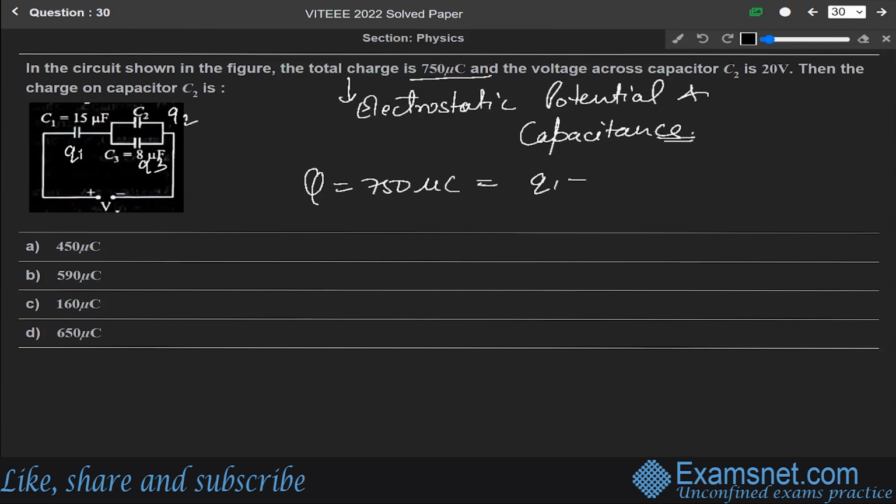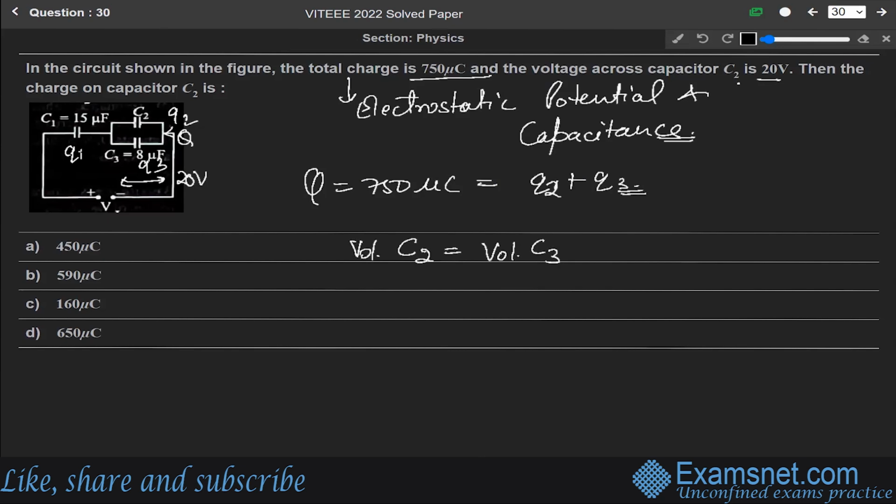And the voltage across capacitor C2 is 20 volt, and this is the charge Q flowing through it. So Q will be equal to Q2 plus Q3. Capacitors C2 and C3 are in parallel, so the voltage across C2 will be equal to the voltage across C3, since both are parallel.